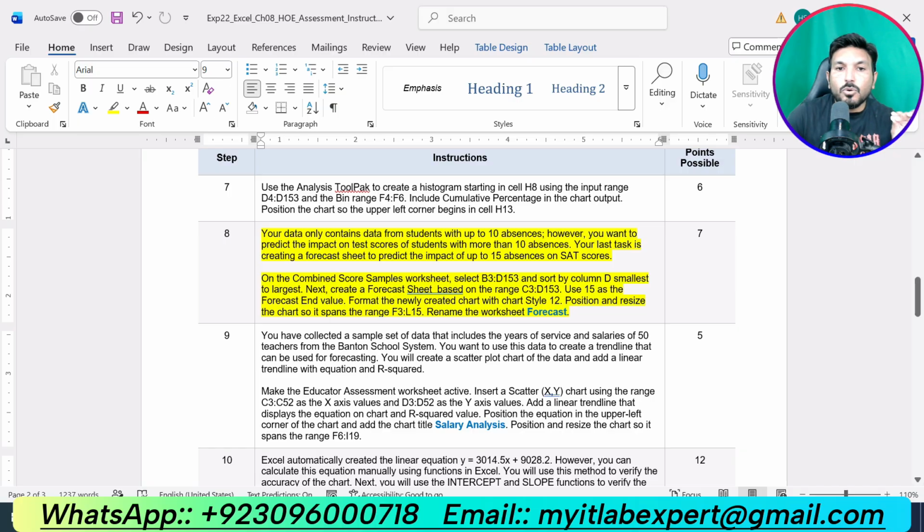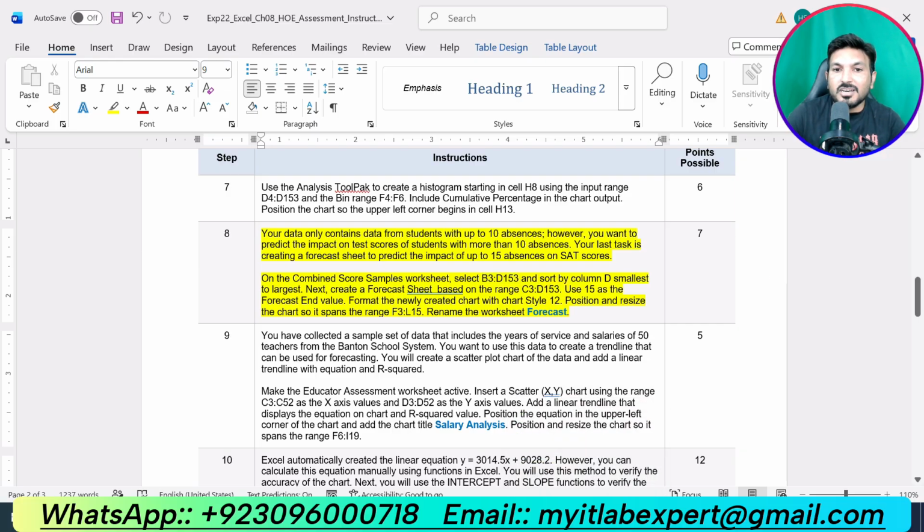Now we are supposed to do the next step, that is step number 8. Your data only contains data from students with up to 10 absences. However, you want to predict the impact on the test score of students with more than 10 absences. Your last task is to create a forecast sheet to predict the impact of up to 15 absences on test scores. On the combined score sample worksheet, select B3 up to D153 and sort by column D, smallest to largest.